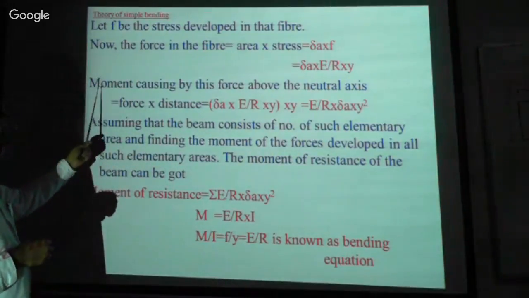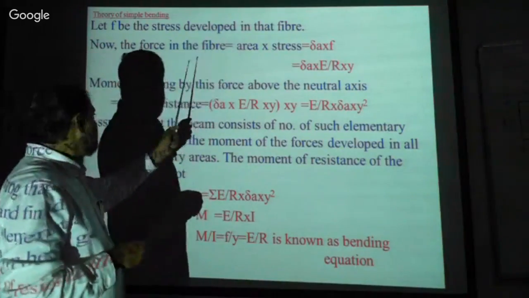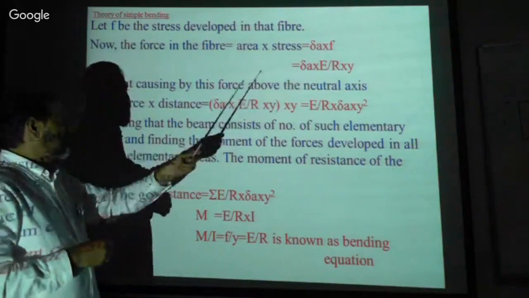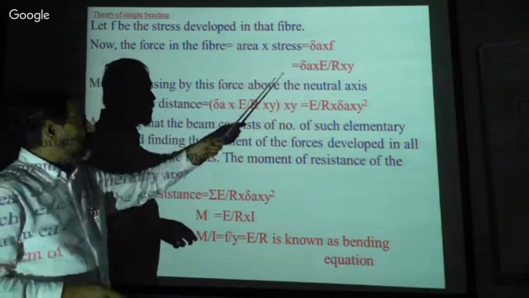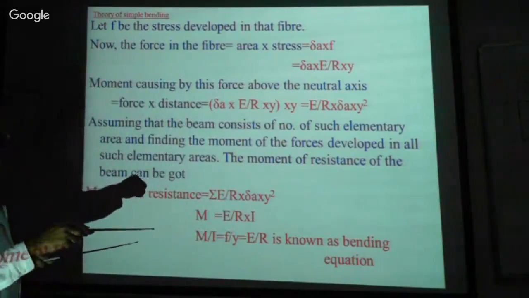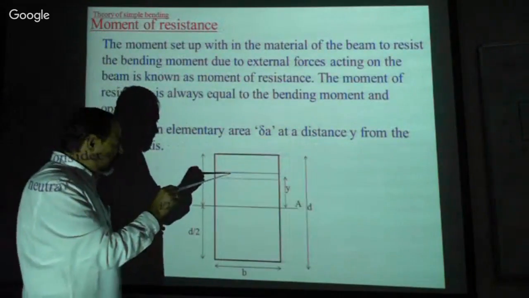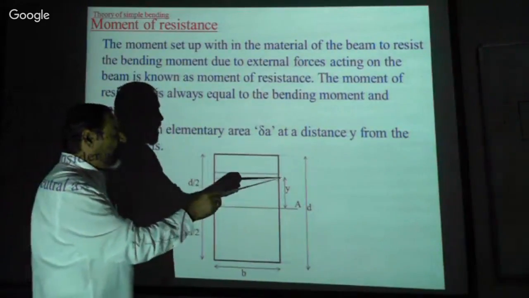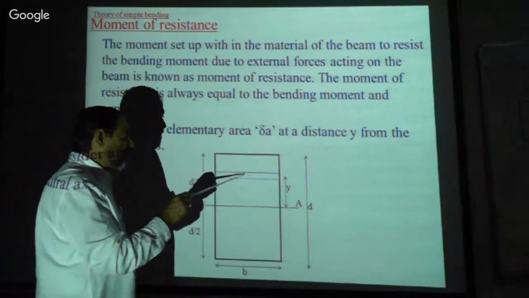And we know the moment causing this force, this is the force in that layer. The moment caused by this force above the neutral axis is equal to force into distance. Now, the force into distance is the y, isn't it? Force in this layer multiplied by distance is the moment due to this layer, isn't it?